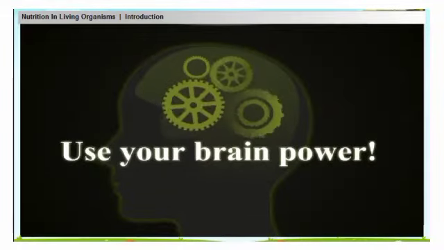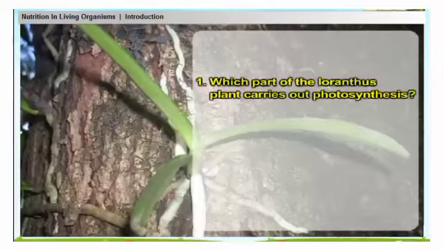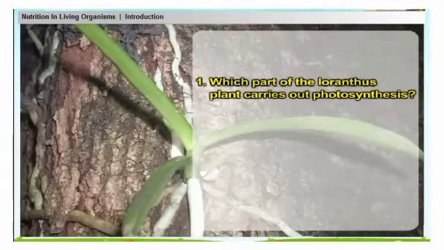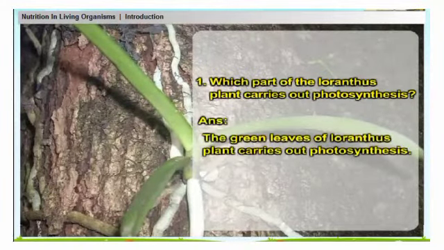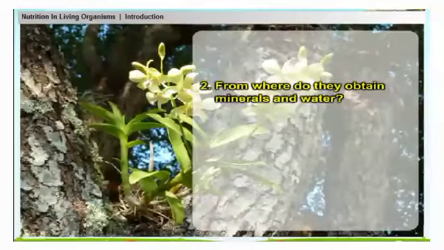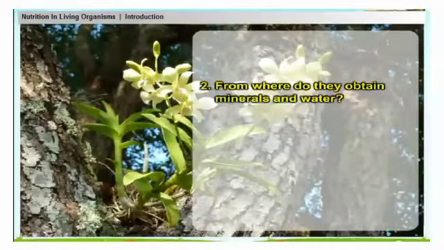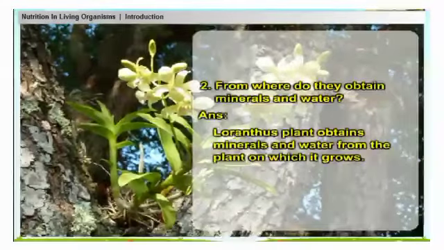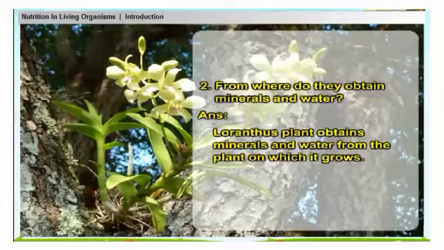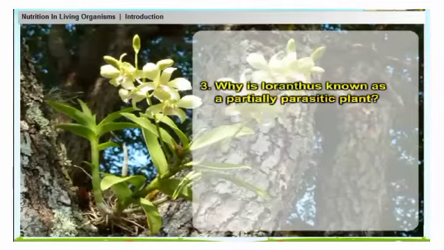Use your brain power. 1. Which part of the loranthus plant carries out photosynthesis? The green leaves of the loranthus plant carry out photosynthesis. 2. From where do they obtain minerals and water? Loranthus plant obtains minerals and water from the plant on which it grows. 3.